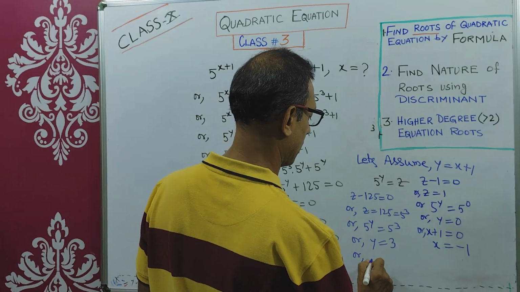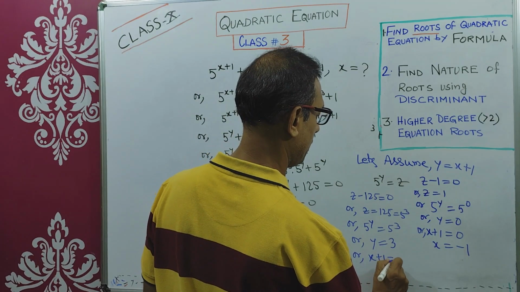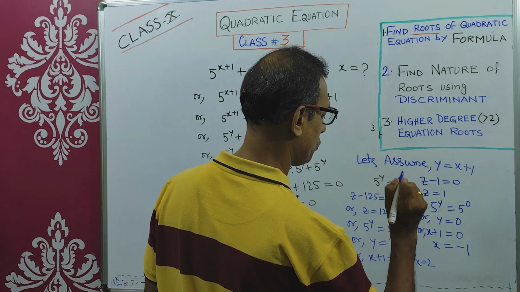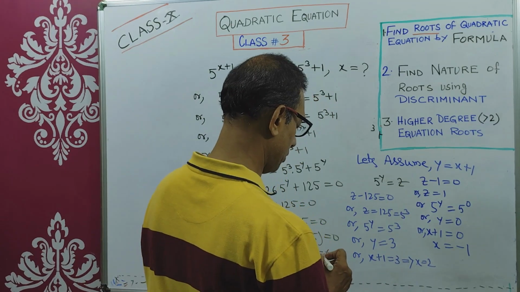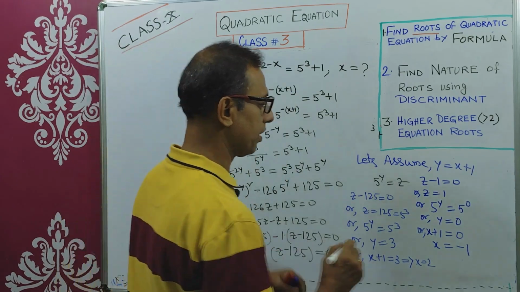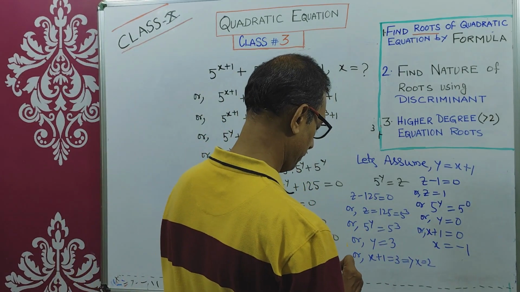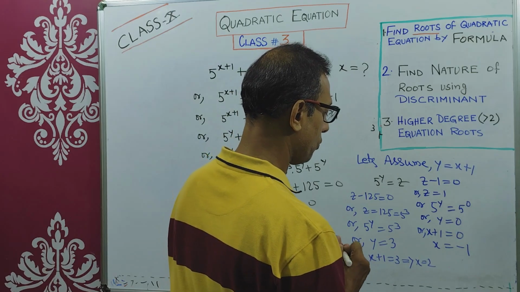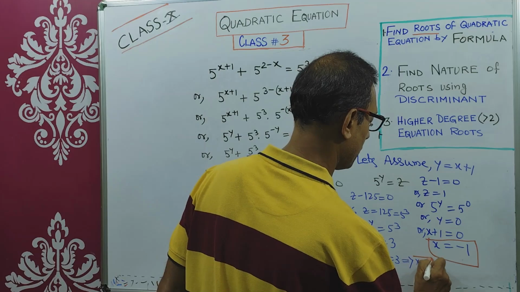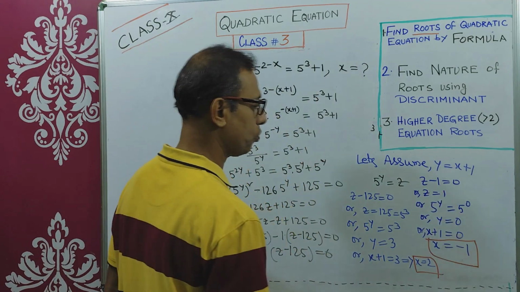y equals to x plus 1. x plus 1 equals to 3. Therefore, x equals to 2. So these are two solutions. That means this is actually a quadratic equation. So what are the roots? One root is x equals to -1, another root is x equals to 2.